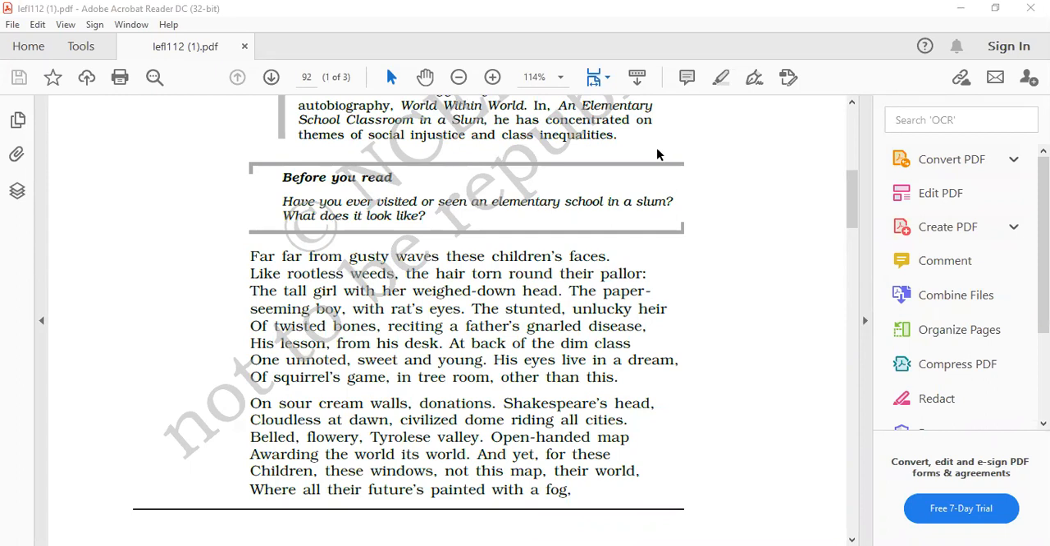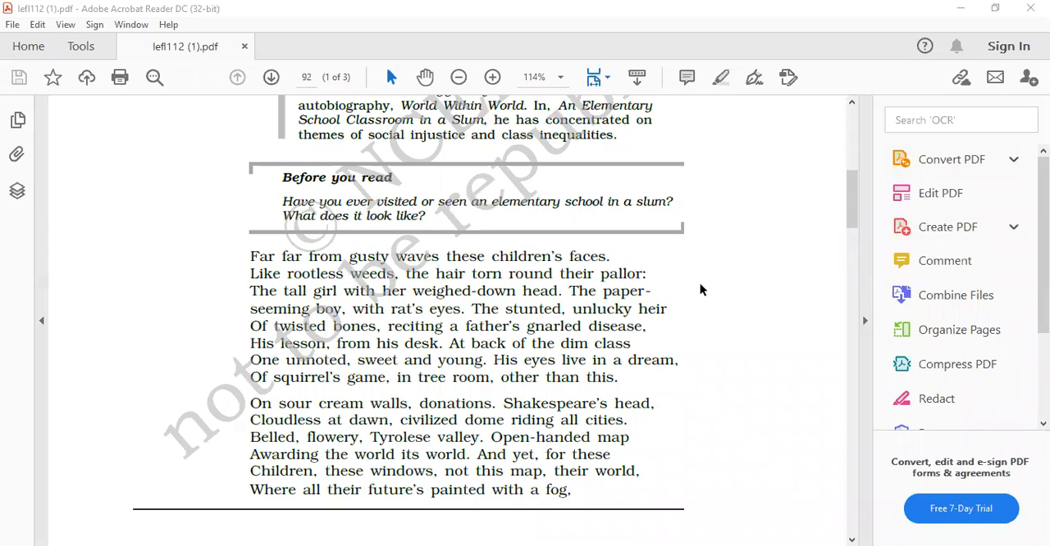The paper-seeming boy with rat's eyes, the stunted, unlucky ear of twisted bones, reciting a father's gnarled disease, his lesson from his desk at back of the dim class. At the back of the dim class, one unnoted, sweet and young, his eyes live in a dream of a squirrel's game.